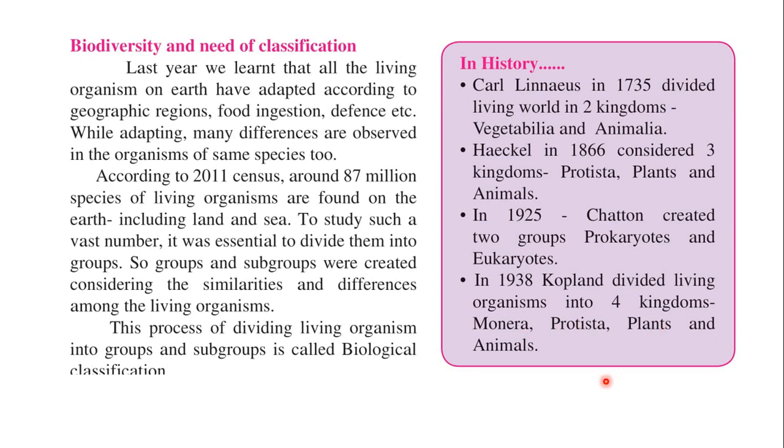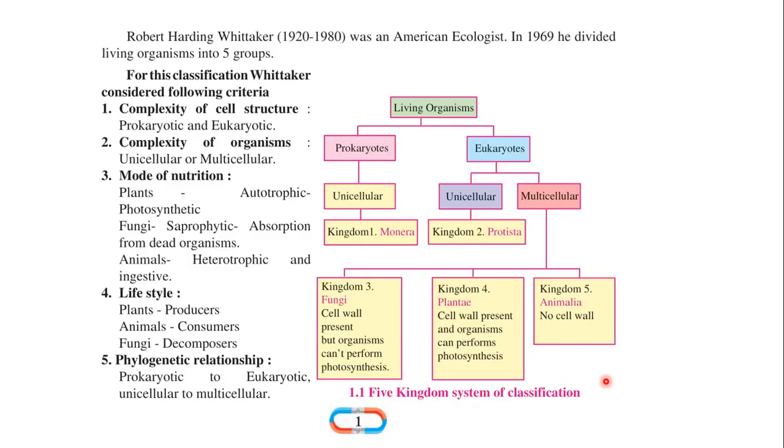As we know, some part of the syllabus has been excluded due to the lockdown or corona pandemic, but we cannot exclude some important parts, so it is included in this lecture. Now see Robert Harding Whittaker, a pioneer. 1920 to 1980 was his tenure. He was an American ecologist. In 1969, he divided living organisms into five groups.